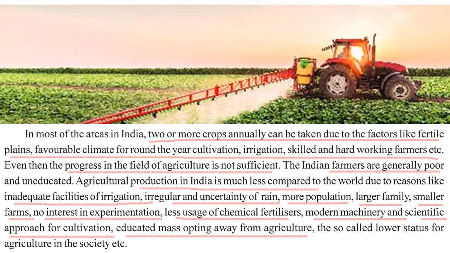Also, less use of chemical fertilizers, modern machinery and a scientific approach to cultivation. There are so many reasons why our agriculture is more backward than most countries of the world. We could discuss it at length forever and it would never end. So let's just move forward to our main topic here.